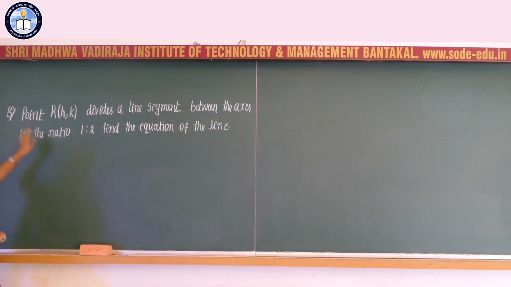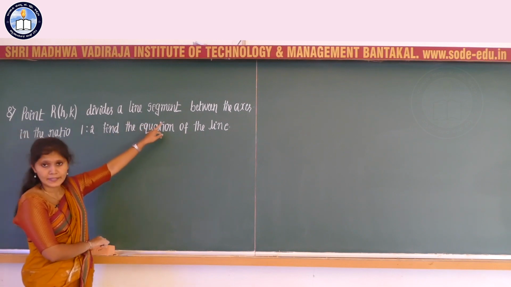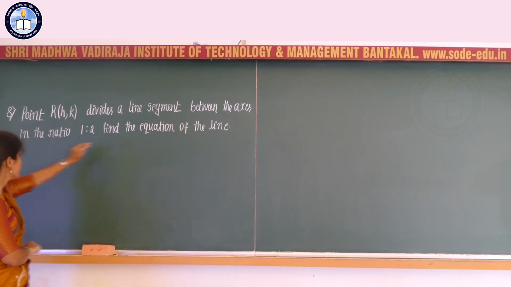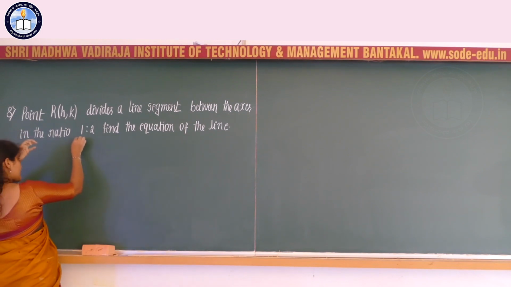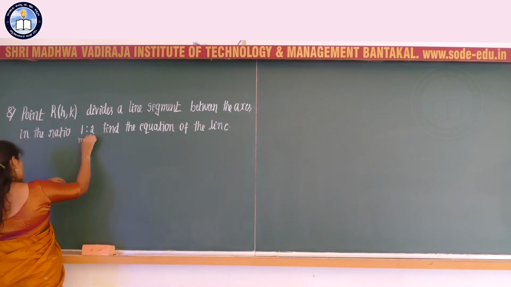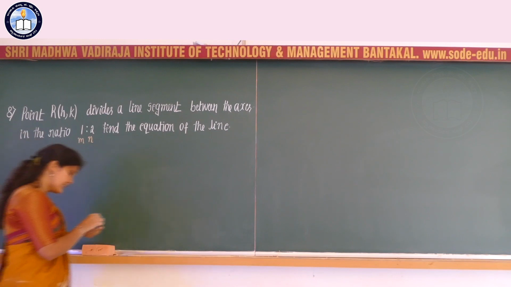Let us consider the next question, that is question number 8. Point R of h comma k divides a line segment between the axes in the ratio 1:2. That is, the ratio is given, which is nothing but the m:n ratio. Point R of h comma k divides the line segment between the axes.